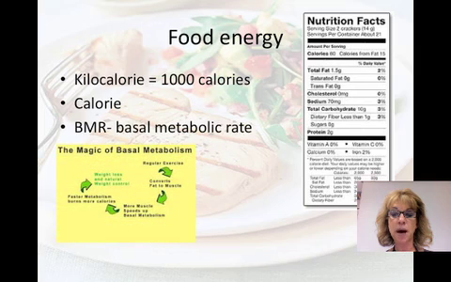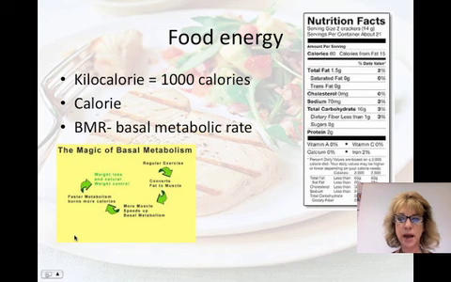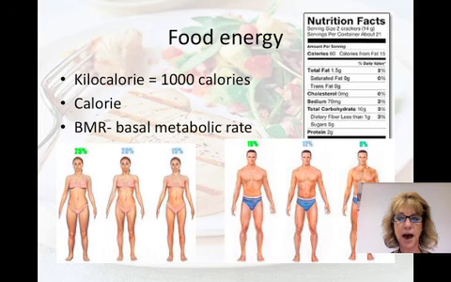BMR is basal metabolic rate. This is the number of kilocalories a resting animal needs to fuel its essential processes, things like heartbeat, temperature. The basal metabolic rate for adults ranges anywhere between 1,000 and 2,000 kilocalories. Healthy women have 20 to 25% of their body weight in fat, and healthy men have 15 to 19% of their body weight in fat.